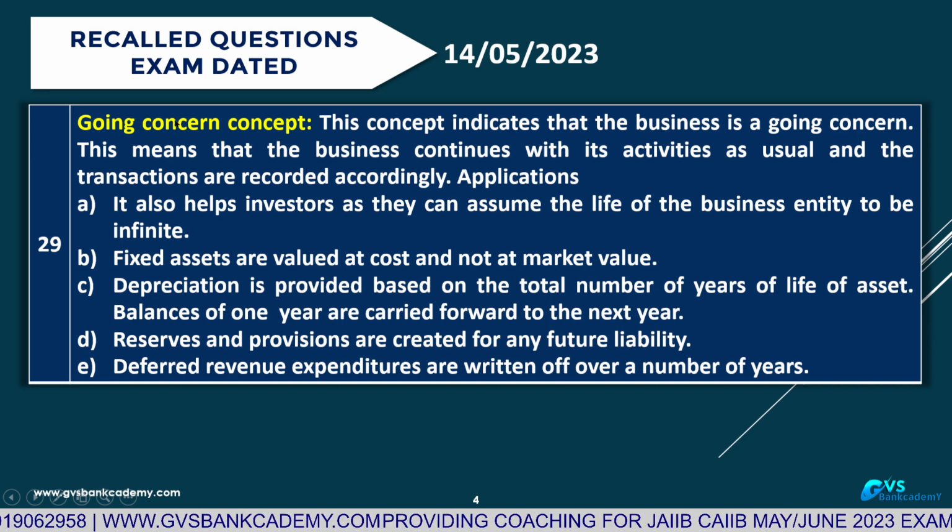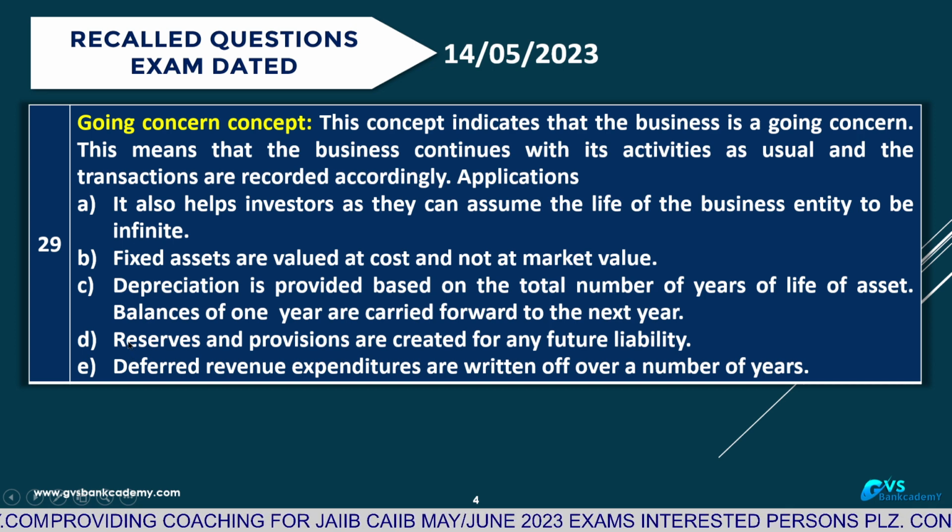Second point. Third, depreciation is provided based on the total number of years of the life of the asset. The year-end balance is carried forward to the next year. Fourth, reserves and provisions are created for any future liability.